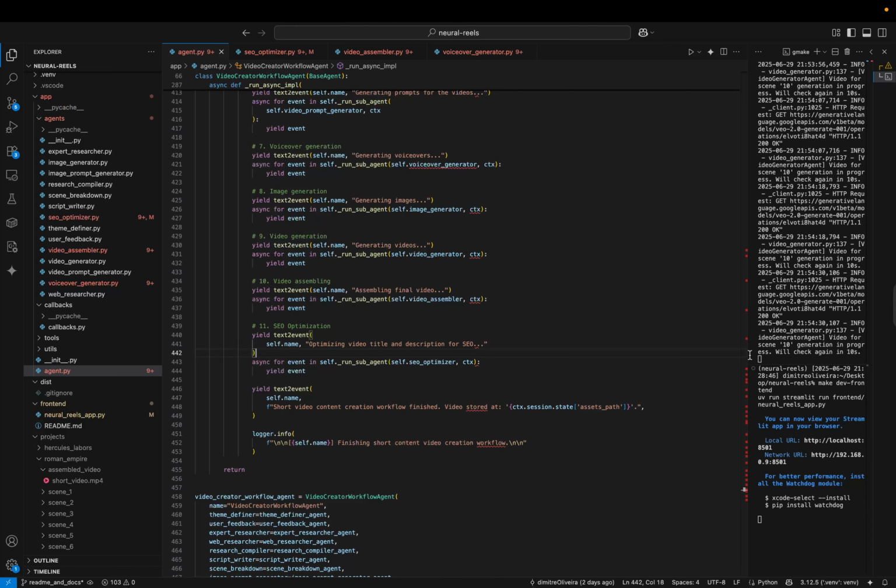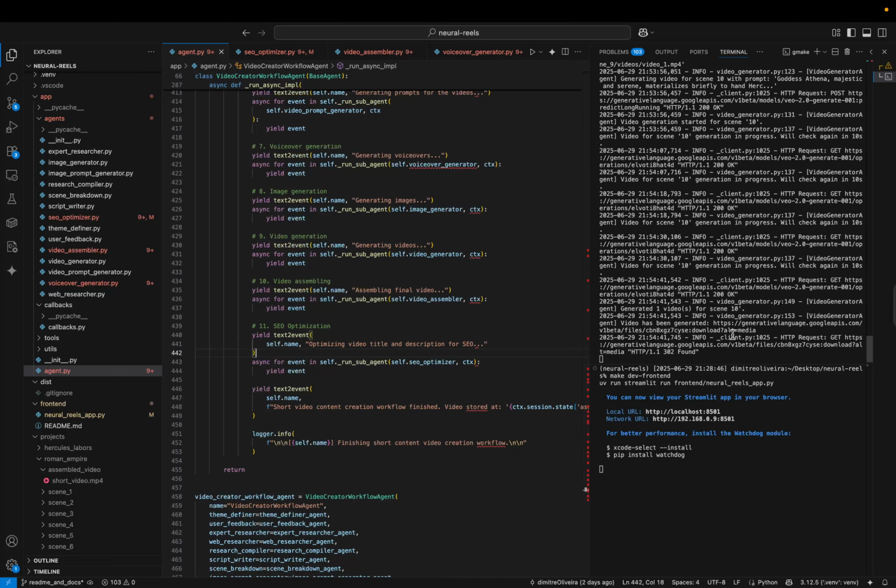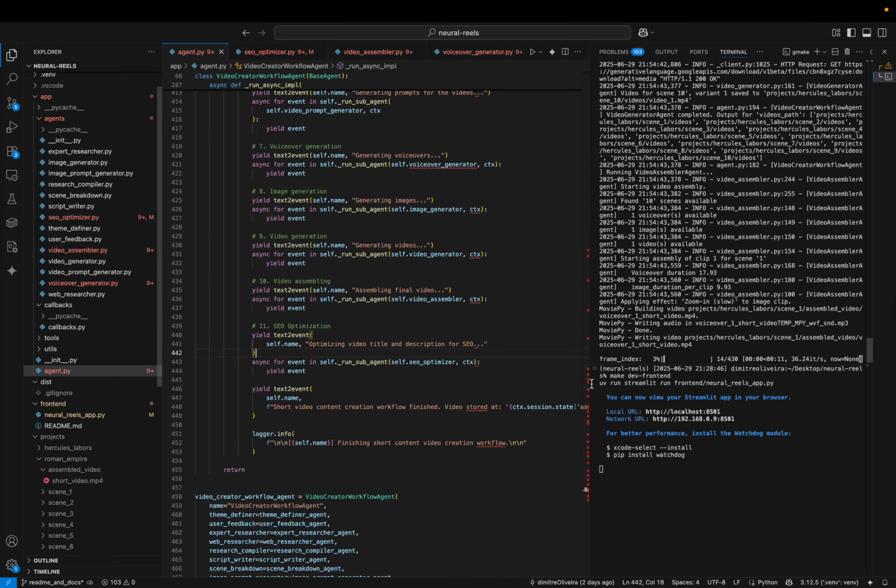We can see back here that the video generator is still creating. By the logs, it's generating the videos. So we will wait. Okay, actually it just finished. Okay, so now it's just assembling the final video. This will take maybe a few more seconds, and then we can come back to the final result.